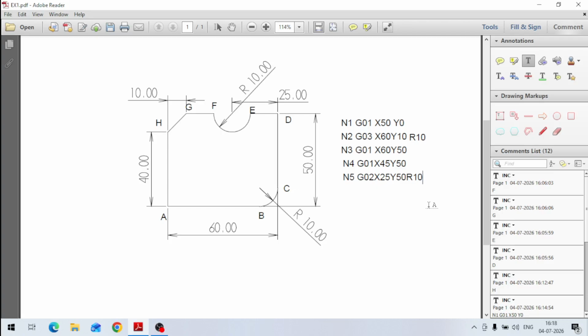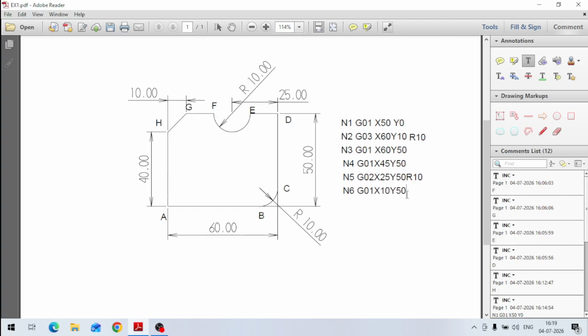Then in the next line, line number 6, what will happen now? At point G, the coordinate in X is only 10. Because it is G01 linear cutting, G01 X is how much? 10, and Y is again 50. Y is 50. Okay. So now we have come to point G.